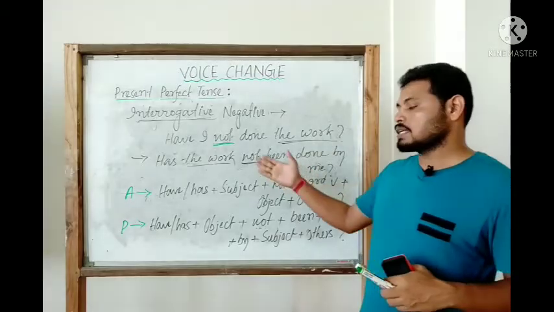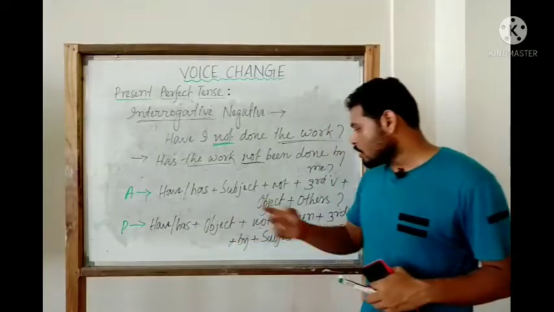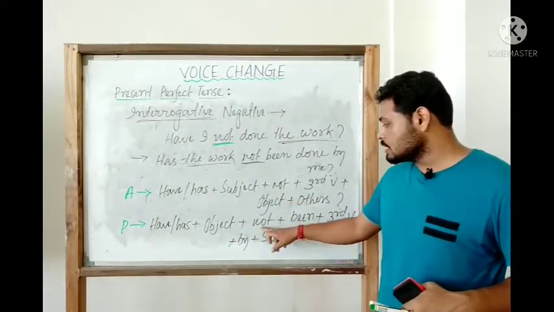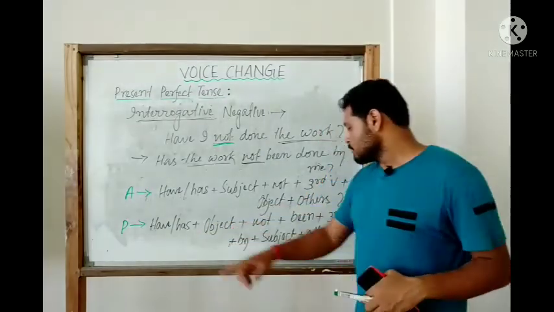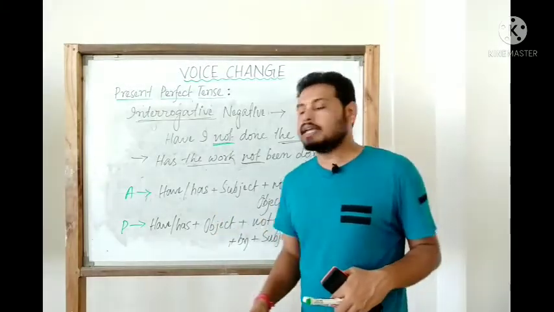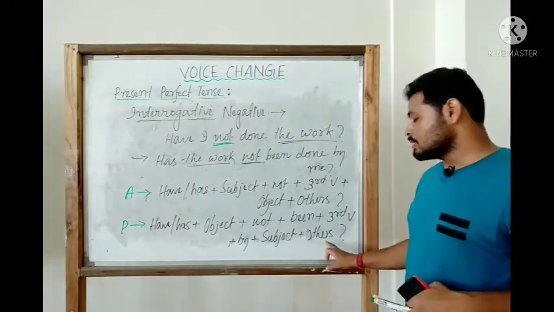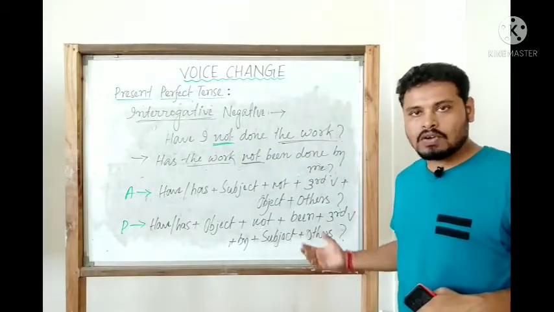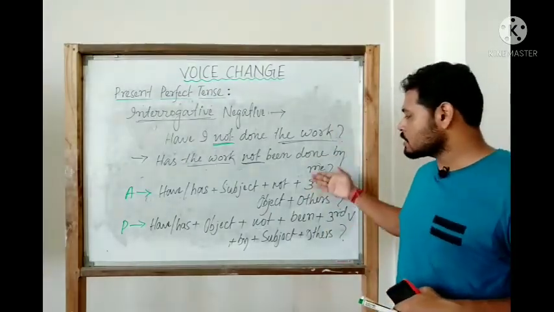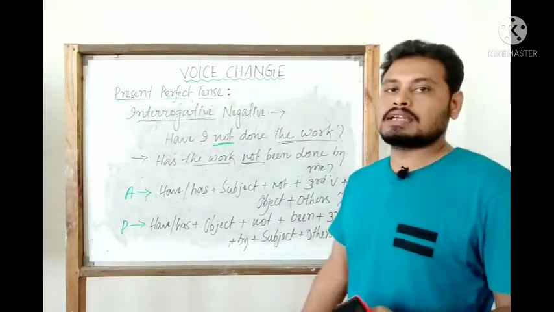Object means the object of the active voice becomes the subject in the passive voice. That's why have, has, then object, then not. This particular not, as I said earlier also, you can use it here, or also you can use it here. Then after not we have been, then the third verb, then by, then we have the subject of the active voice, then we have others, and at the end obviously we should put a note of interrogation. So that is the active structure and that one is the passive structure along with example of the interrogative negative.